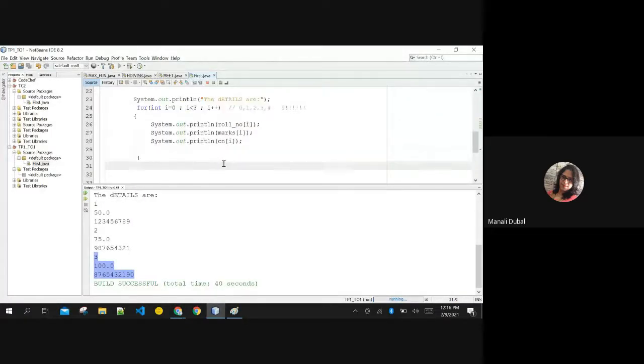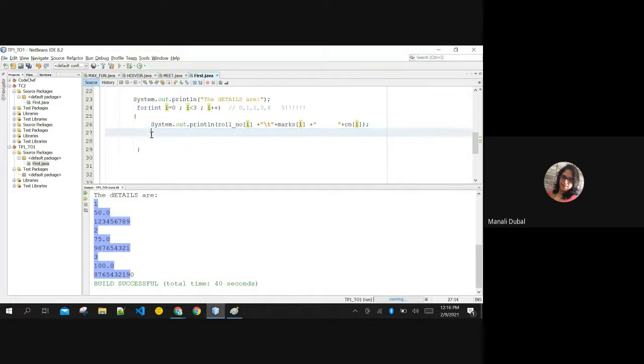One more thing I want to show you. If I want to display these details not with println, but print these details separated by 5 spaces using \t, then I can do that. I put \t here, plus marks of i, concatenating it with spaces. You can even manually put as many spaces as you want, and I put here the contact number of i. With one single statement, this can be done in a tabular format, like a table.